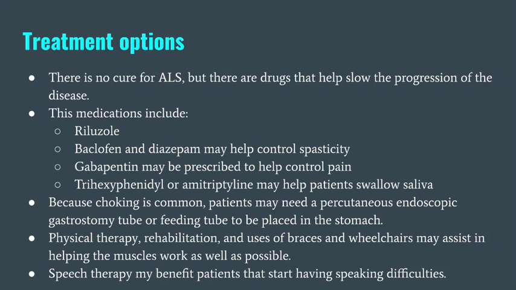Choking is also common, so some patients may also need a feeding tube to be placed in their stomach. Physical therapy, rehabilitation, and uses of braces and wheelchairs can also help the muscles work as well as possible. Speech therapy can also help those who have speaking difficulties, which is another issue that people have with ALS.